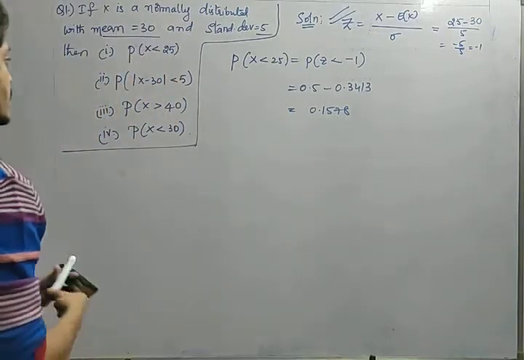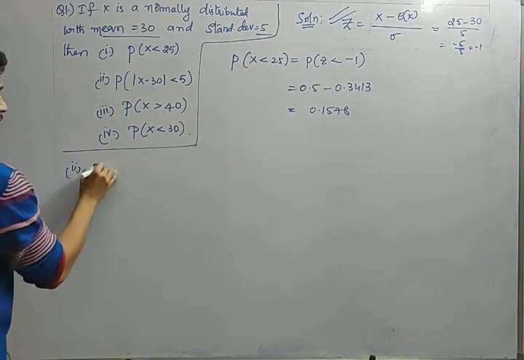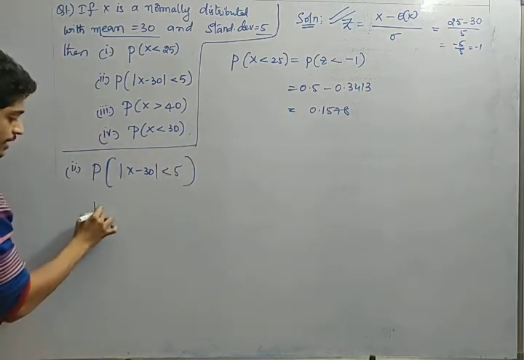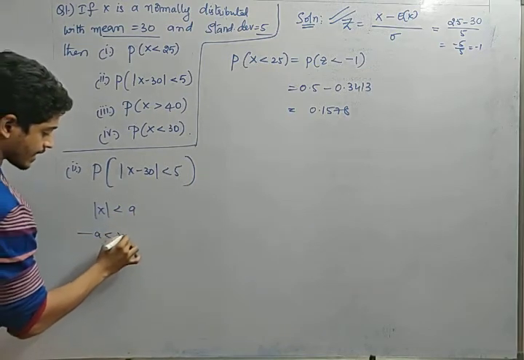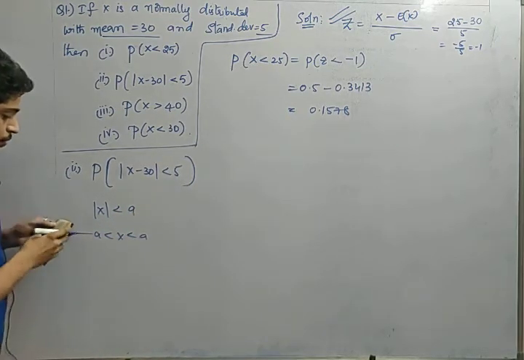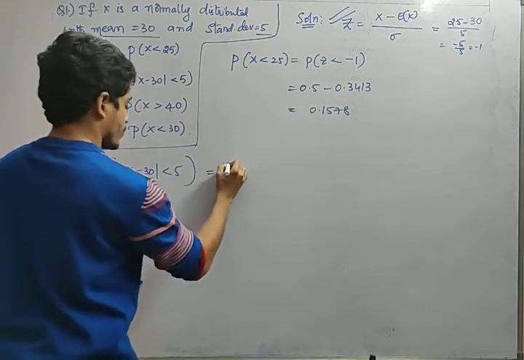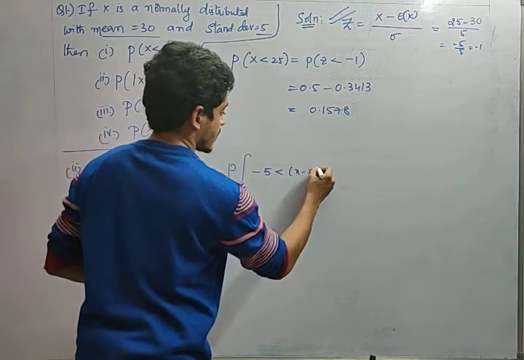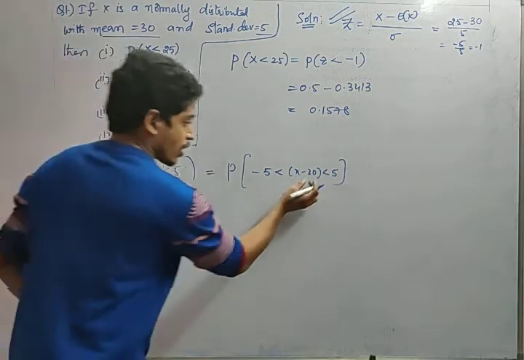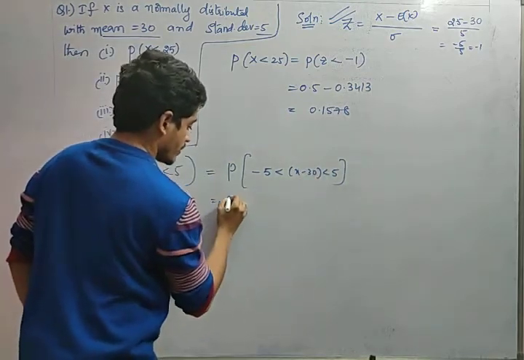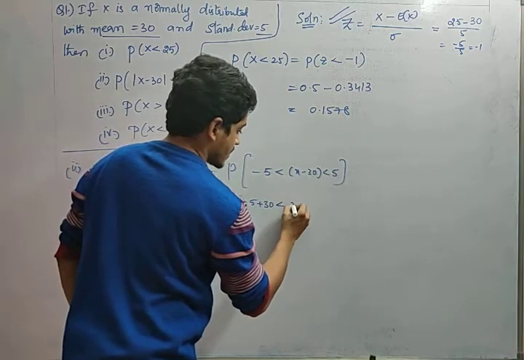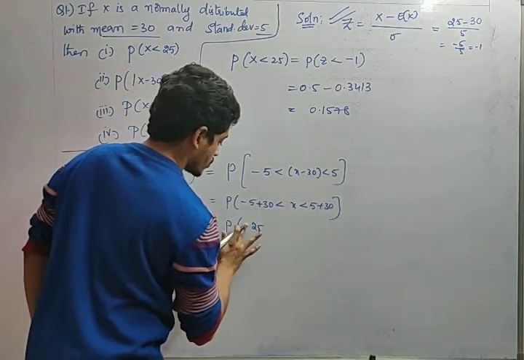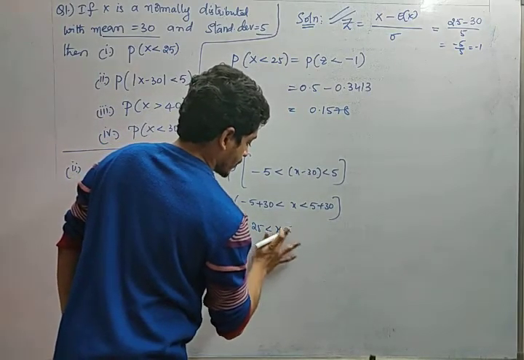What is he asking? The second one is the probability of modulus x minus 30 less than 5. See friends, what is mod x less than a? It is nothing but minus a less than x less than a, right? Yes or no? So what we have to do now is the probability of minus 5 less than x minus 30 less than 5. Can I take 30 to both sides? So minus 5 plus 30 less than x less than 5 plus 30. So what is the value, friends? It's 25 less than x less than 35.